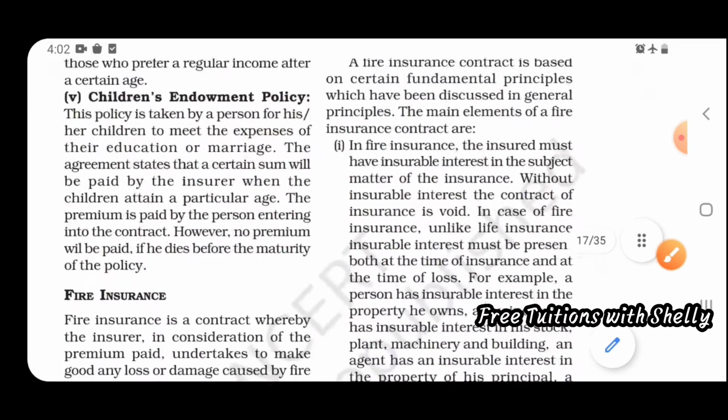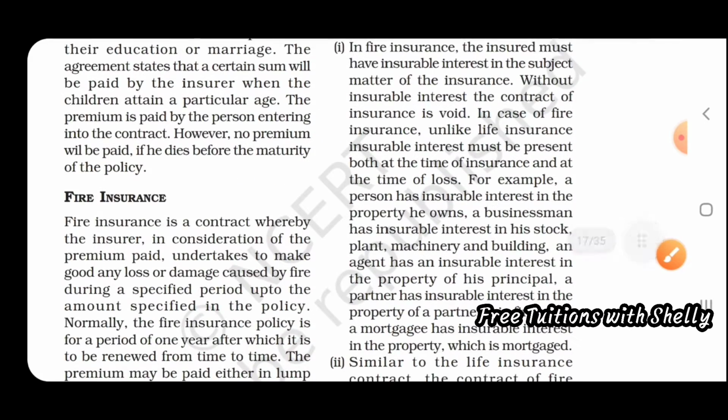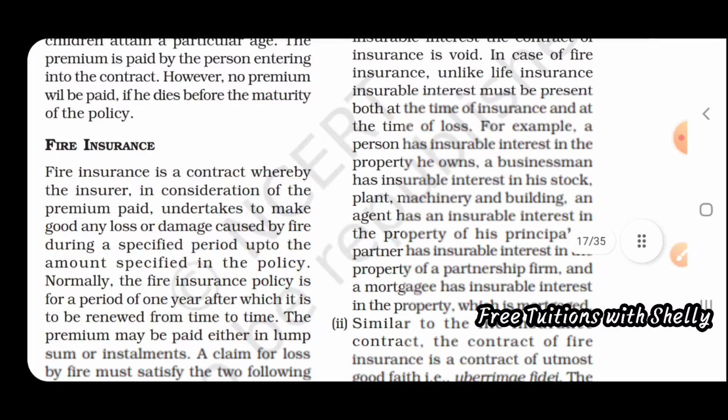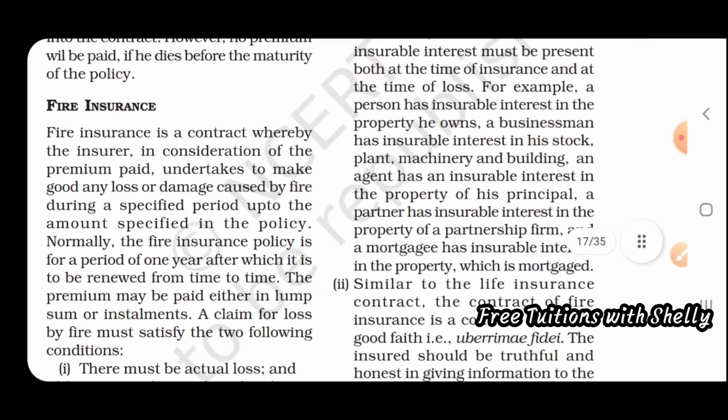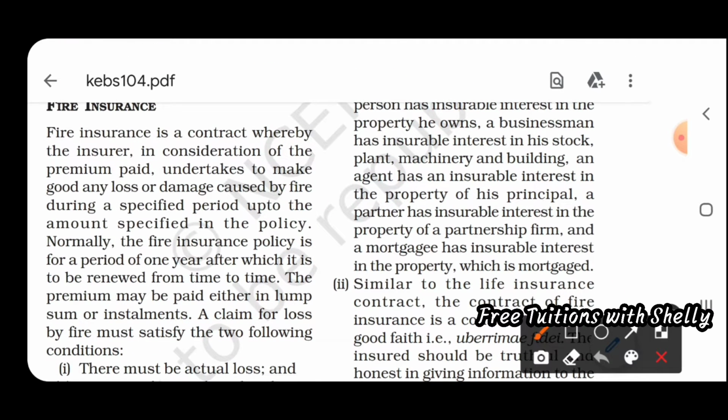Now we learned what life insurance is and the types of life insurance. Secondly, we will be looking at fire insurance. Fire insurance is a contract whereby the insurer, in consideration of a premium, undertakes to make good any loss or damage caused by fire during a specified period, up to the amount specified in the policy. So if a fire damages the goods, they will give an amount according to the proportion of the loss which has occurred.